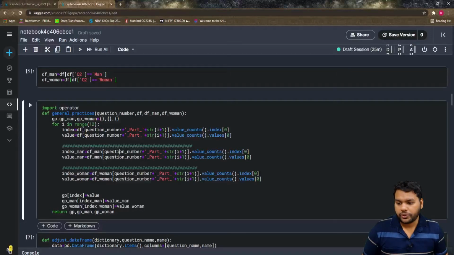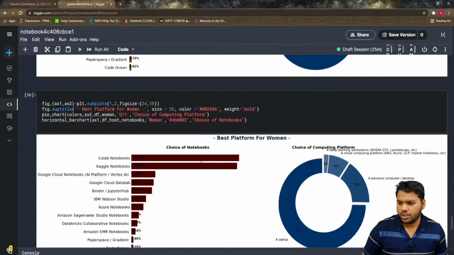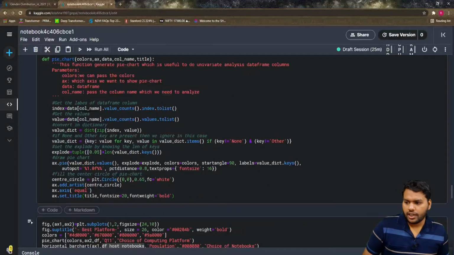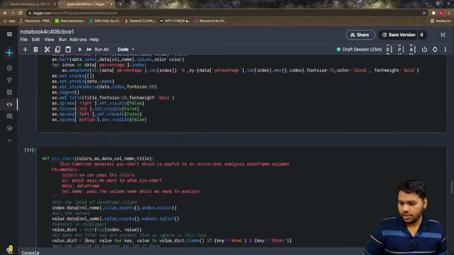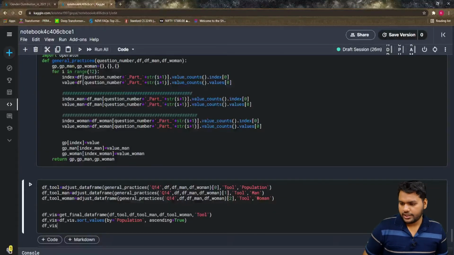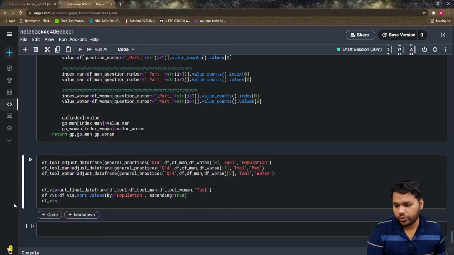So what I'm going to do is call it for question number 14, like we did for question number 10. I already have the code, so I just copy what I did: df tool, I call general practice, I pass question number 14, and I pass df, which is my original data frame.